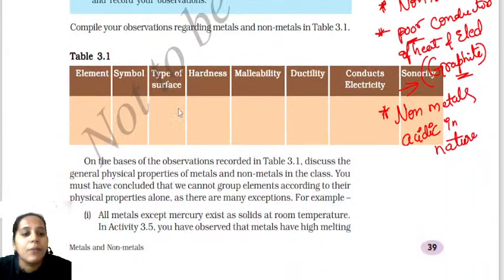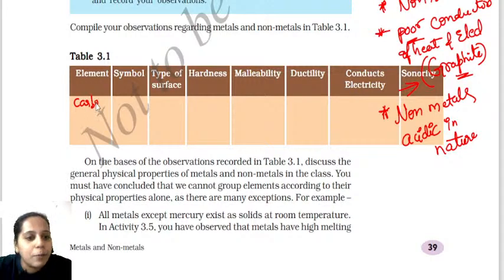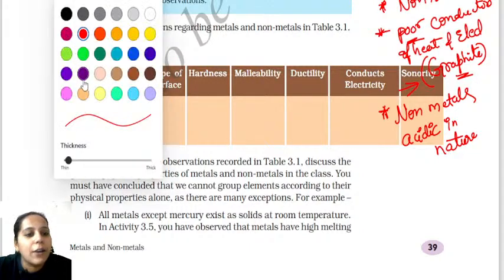So collect it. Let me write now. The first element is the coal, or you can write carbon. Both are the same because coal contains the maximum amount of carbon. Clear? Next we have sulfur. Let me take sulfur, and also let me take iodine. So I have taken coal, sulfur and also iodine.